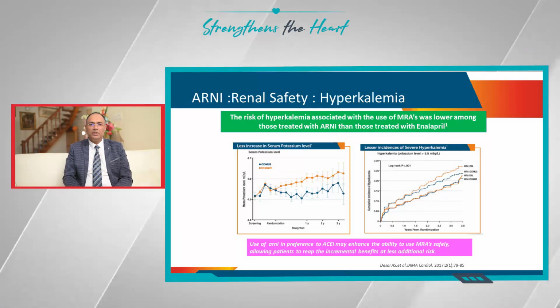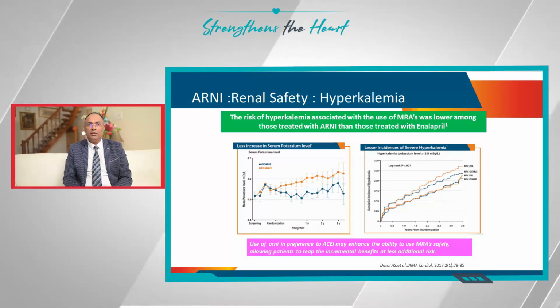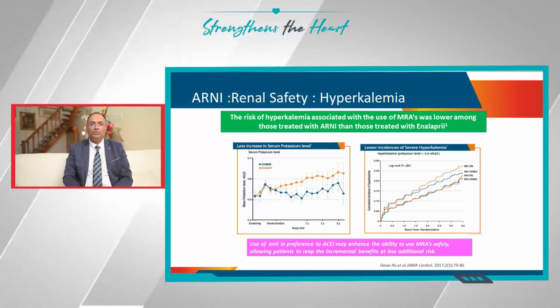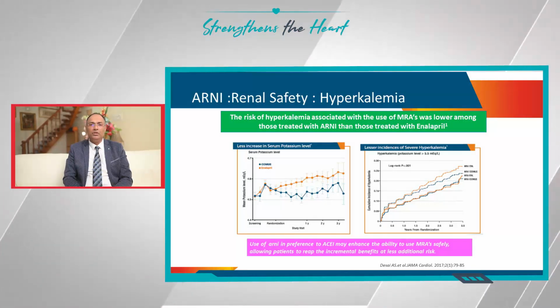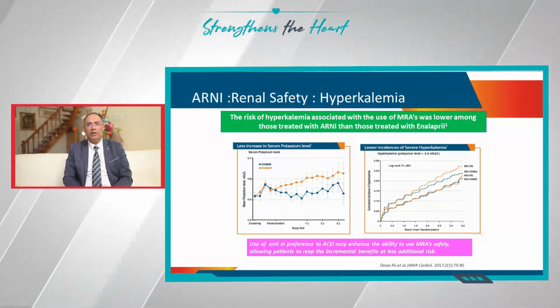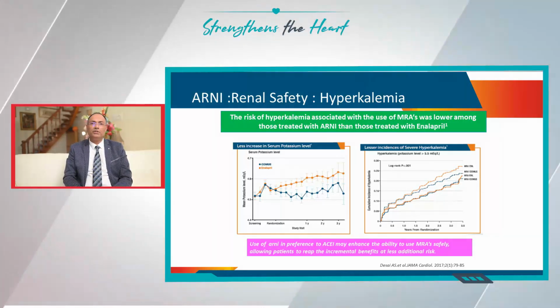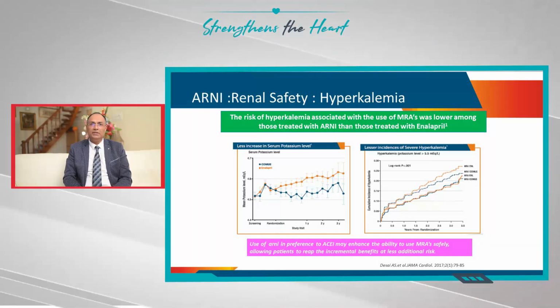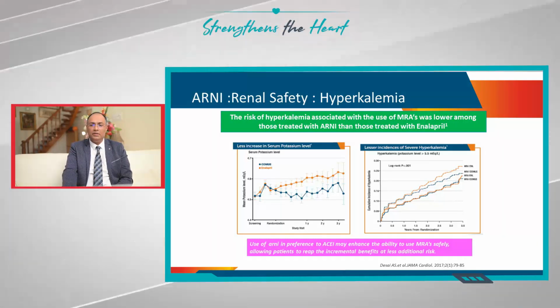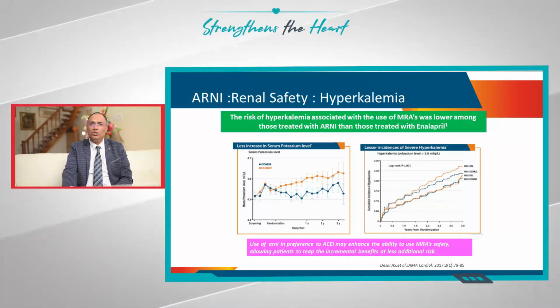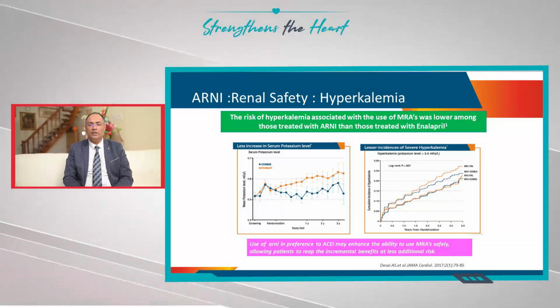So the risk of hyperkalemia associated with use of MRAs was lower among those treated with ANI than those treated with enalapril and MRA. So if you have ANI and MRA on board, the chances of a patient having hyperkalemia are less than having an ANI and enalapril on board. These are also very important for you to understand.